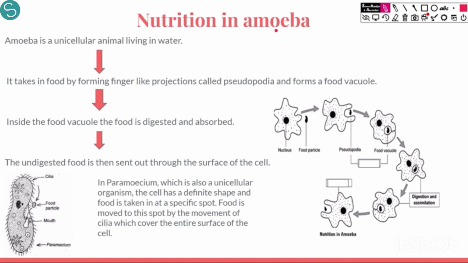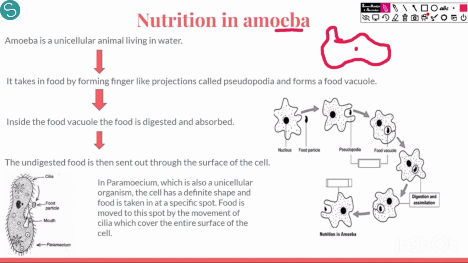Now starting with what happens in amoeba. Amoeba is a unicellular organism, or a single celled organism. It only has one cell. So you can draw any shape for amoeba, and this is amoeba for example, and it has only one cell in it. So it does not have any special organs for nutrition. Everything occurs by this one cell only.